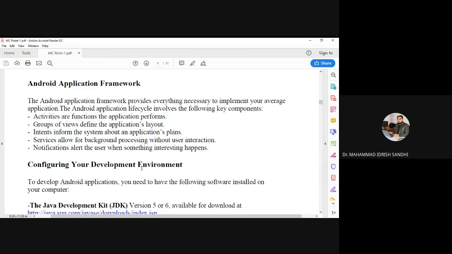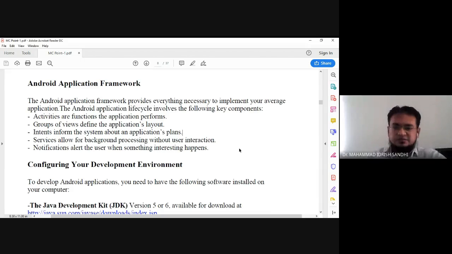There are basically four kinds of layouts. First, by default, there is relative layout, linear layout, absolute layout, and frame layout. We will see all these things in detail once we start with the first layout, relative layout. So group of views defines the application's layout. This is the second component of our Android application life cycle.